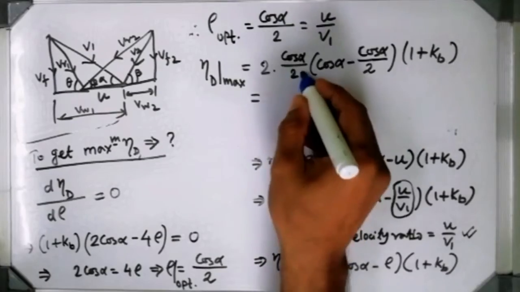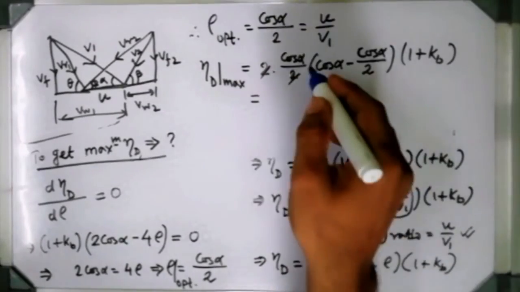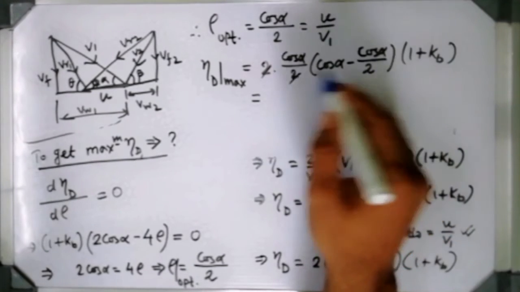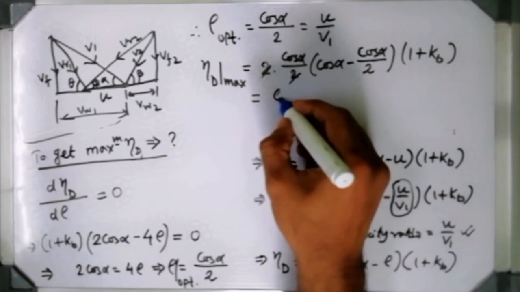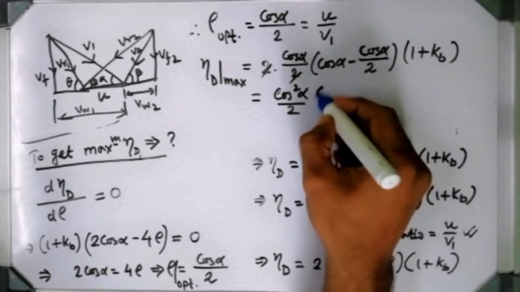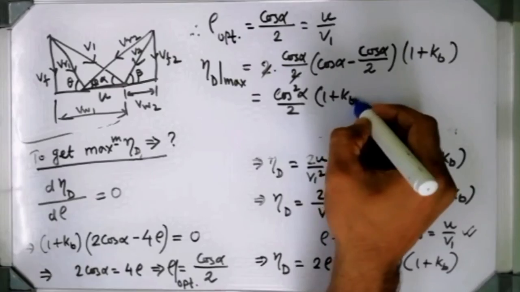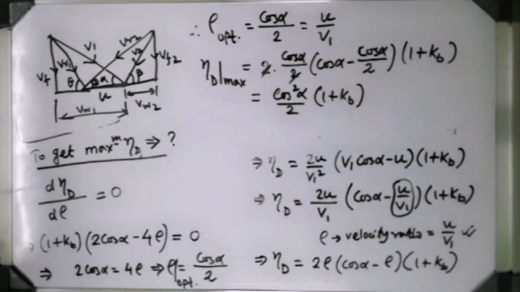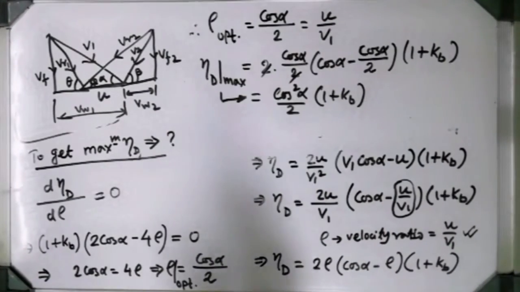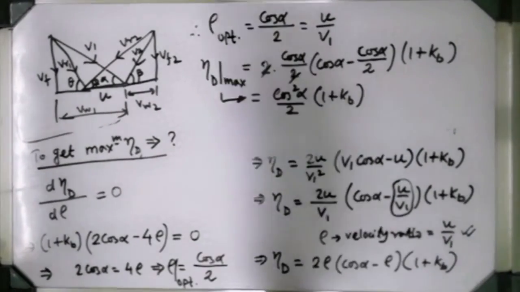Now if you simplify it, 2 cancelled, this one will be 2 cos alpha minus cos alpha, meaning cos alpha by 2, multiplied with cos alpha, then it will give you cos square alpha by 2. Do the calculation, it will give like this. That is the maximum efficiency. If anybody asks you what will be the maximum diagram efficiency, this one.